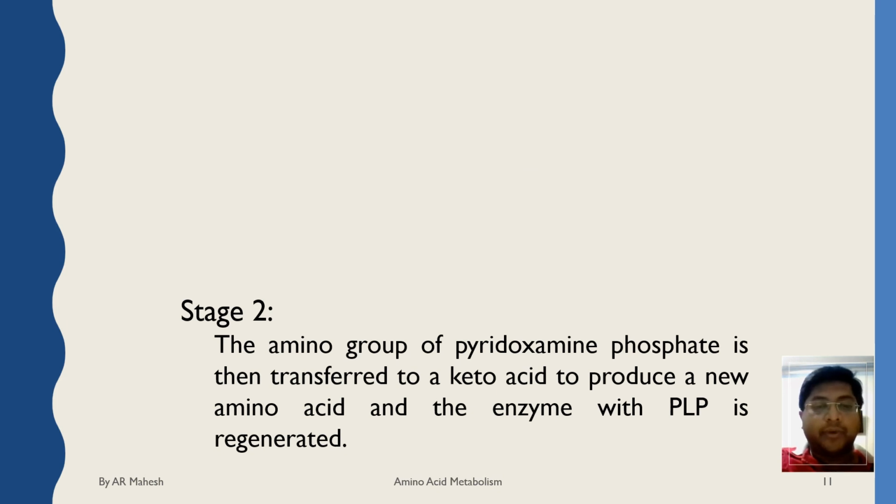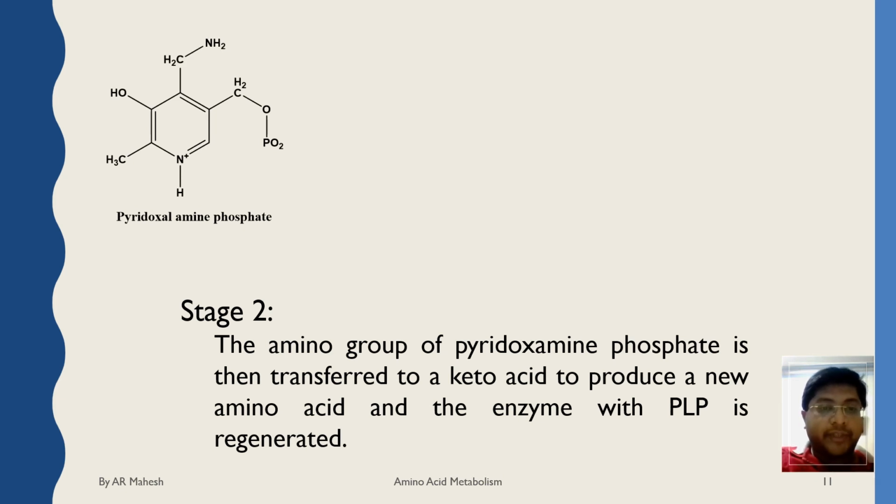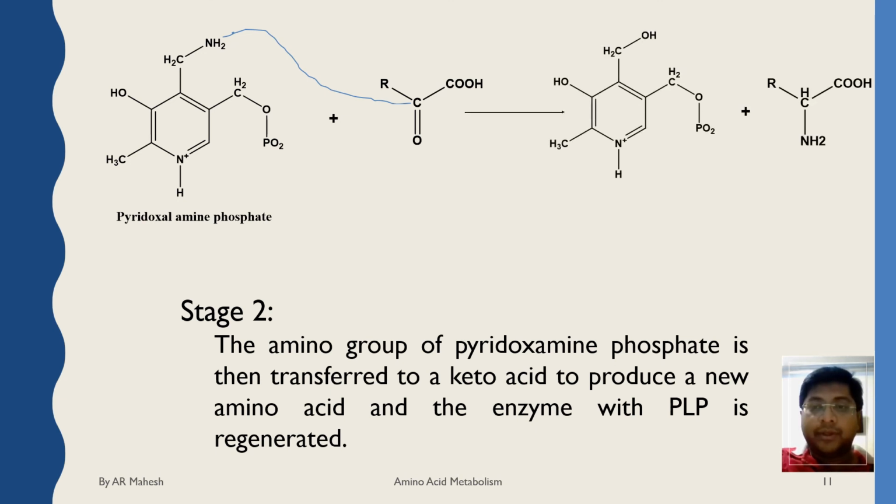Stage 2 involves the amino group of pyridoxal amine phosphate being transferred to a keto acid to produce a new amino acid, and the enzyme with pyridoxal phosphate is regenerated. So the pyridoxal amine phosphate, which we synthesized in the previous slide, will react with the keto acid. The amino group is transferred from the pyridoxal amine phosphate to the keto group to form a new amino acid, and we can see that the pyridoxal phosphate coenzyme is regenerated.